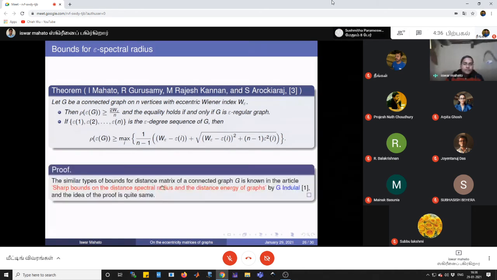Actually, this type of bound is known for the distance matrix. Similar bounds are known in the literature, in the article "Sharp bounds on the distance spectral radius and the distance energy of graphs" by G. Indulal. The proof idea is also the same. That's why we are skipping this theorem.